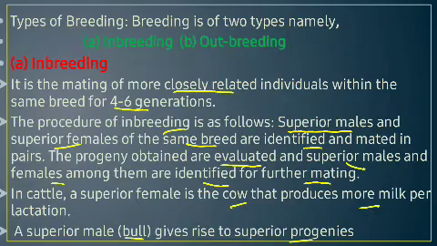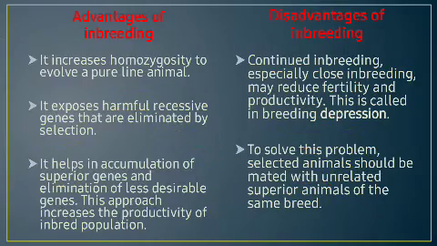So in this inbreeding, there are certain advantages and disadvantages. So we will see them one by one. Okay. In the advantages, if inbreeding occurs in the generations between 4 to 6 generations of the same breed, then it increases the homozygosity.